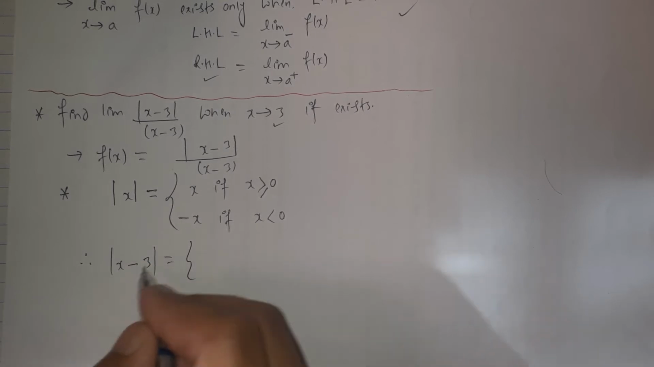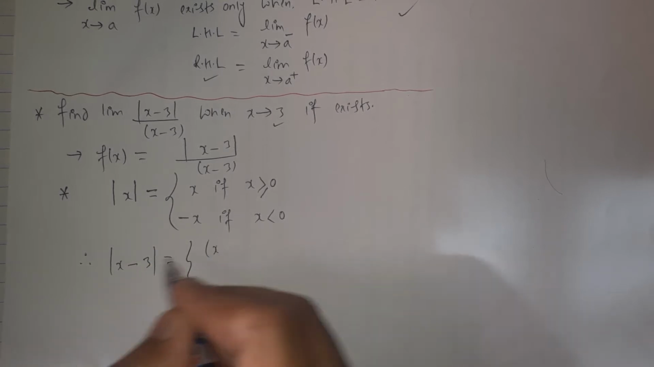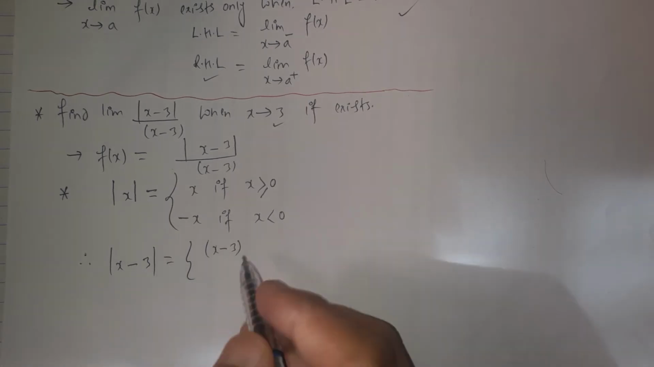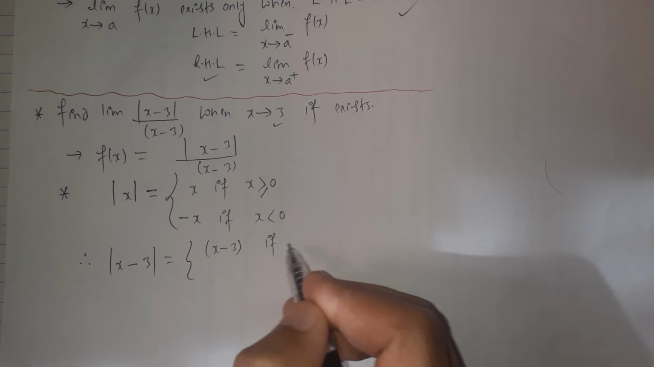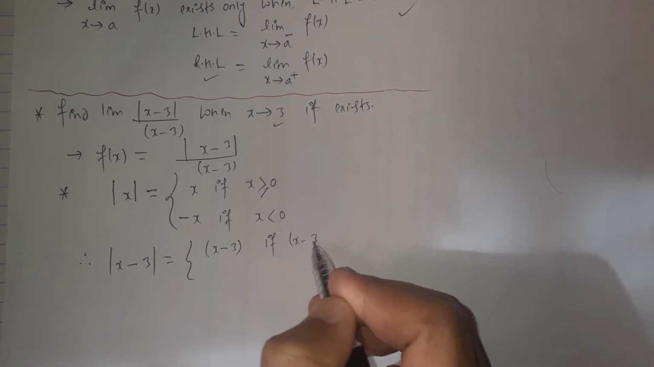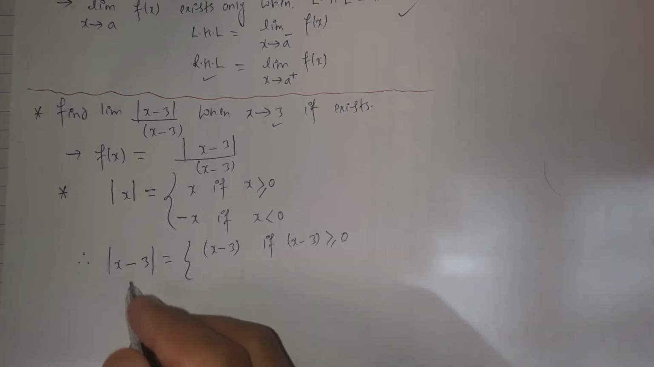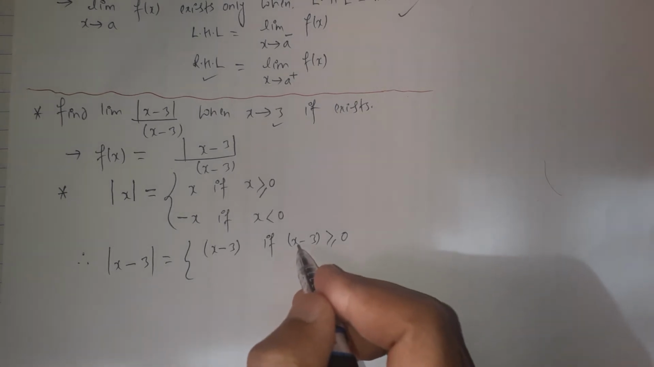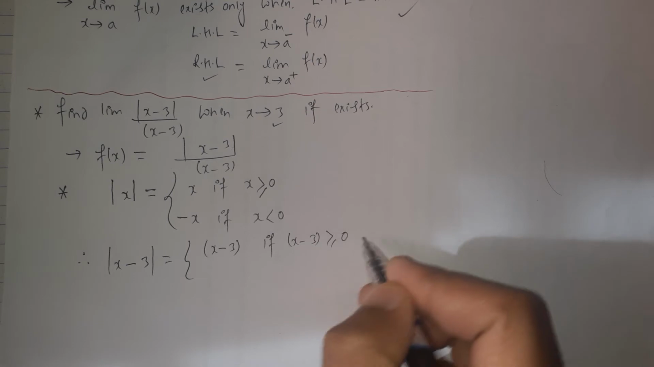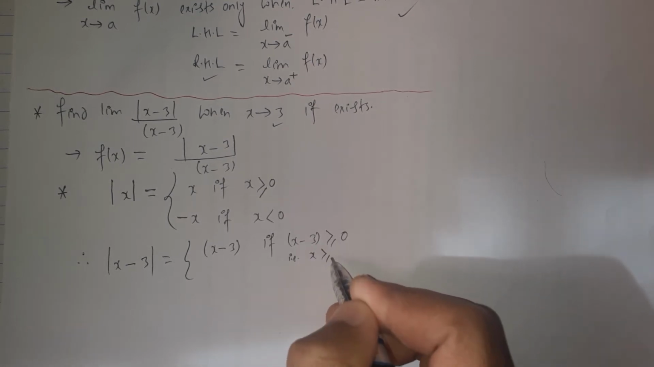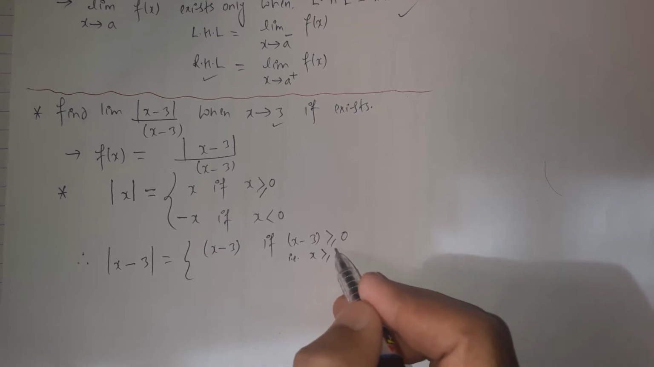If x minus 3 is positive, then the result will be the same, x minus 3. The mode of x minus 3 is x minus 3 only if the value x minus 3 is greater than or equal to 0. Or we can simplify this inequality also: x is greater than or equal to 3.